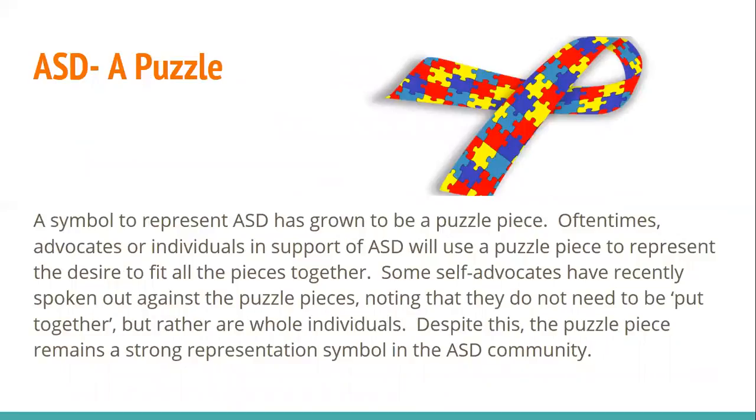And therefore, we look at autism spectrum disorder oftentimes as a puzzle. And the puzzle piece is a symbol that's represented autism spectrum disorder, which has grown over time. Oftentimes, advocates or individuals that support autism spectrum disorder will use a puzzle piece to represent the desire to fit all of the pieces together.